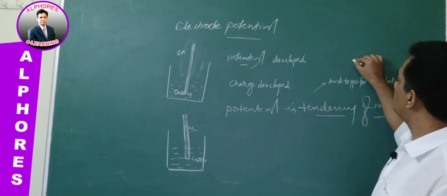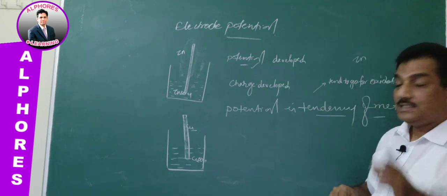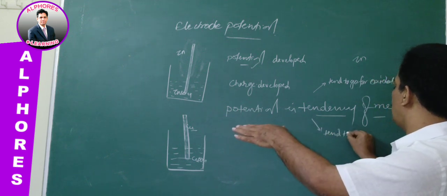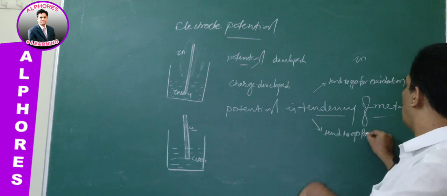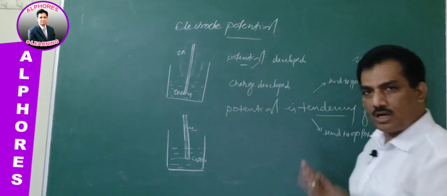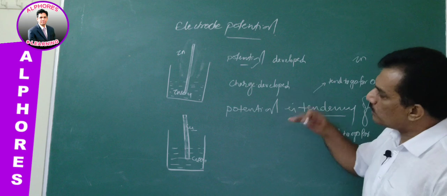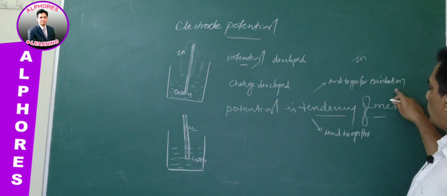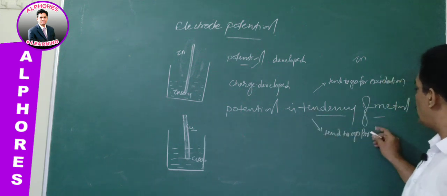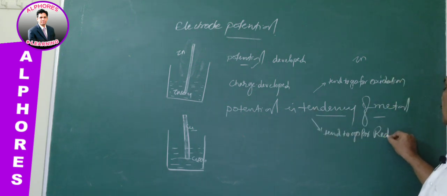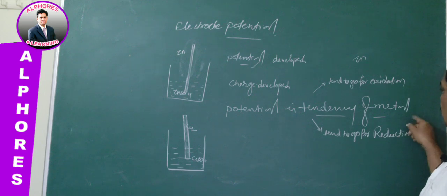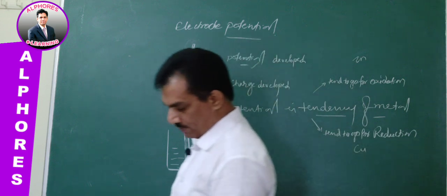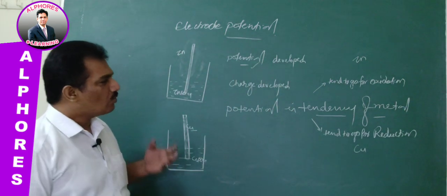Best example is zinc. And some other metals tend to go for, in the same scenario, that is nothing but when we are dipping the metal rods in their salt solution, what we are doing is the same for both the metals, but some metals tend to go for oxidation and some other metals tend to go for reduction. The best example for this tendency is copper. That's why I am selecting these two electrodes. Clear?